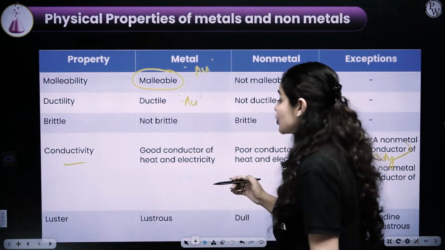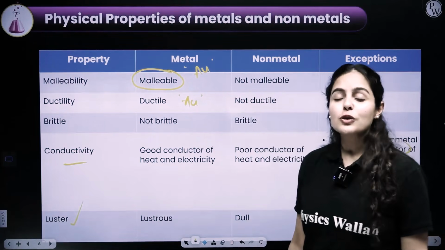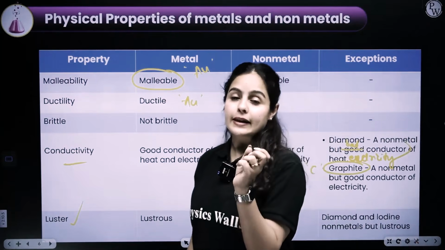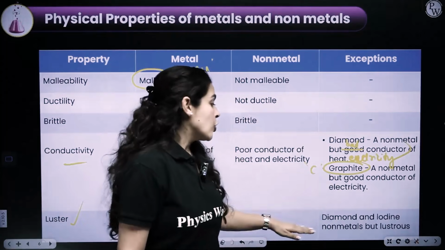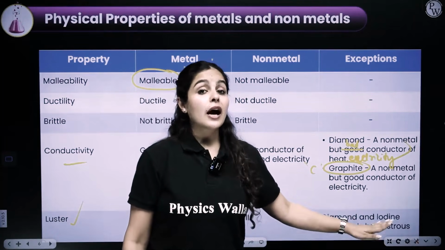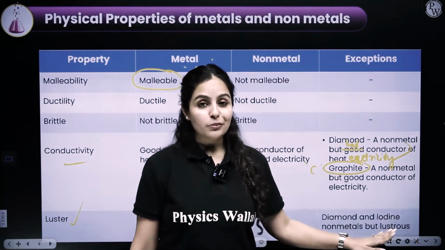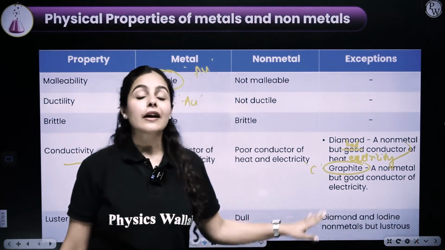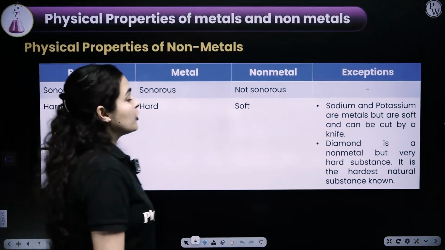Okay? Now, moving on to lustrous behavior. Luster means chamka, which reflects light. Metals are definitely lustrous, whereas non-metals are not. Now, in case of diamond and iodine, diamond is again a non-metal, iodine is a non-metal. Though being non-metals, they are lustrous. So these are the exceptions that you have to remember.